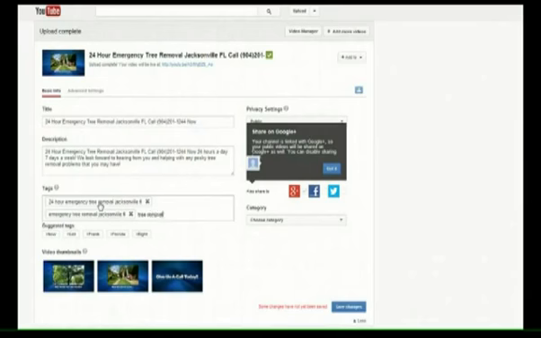Let's just go ahead and put the main one: tree removal, Jacksonville, Florida. All right. So these are the three tags we'll keep. So first, again, just reiterating, 24-hour emergency tree removal, Jacksonville, Florida. This is our long tail one we want to rank rapidly for. We'll probably rank second for this one, and then come in last for this one because it has the most competition, right?